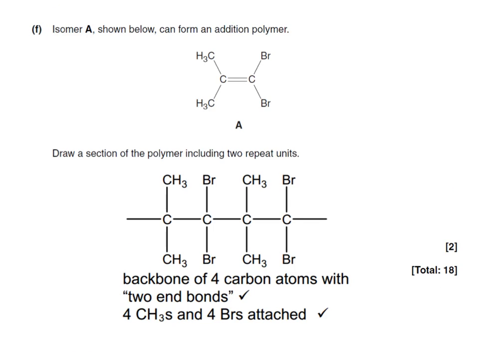When drawing the repeat units of any polymer chain, it's important to recognize how many carbons are actually in the monomer. If you look at the monomer, we have 2 carbons in the polymer backbone because you only have 2 carbons in the monomer across the double bond. We can ignore these and these for the purposes of the actual polymer backbone.